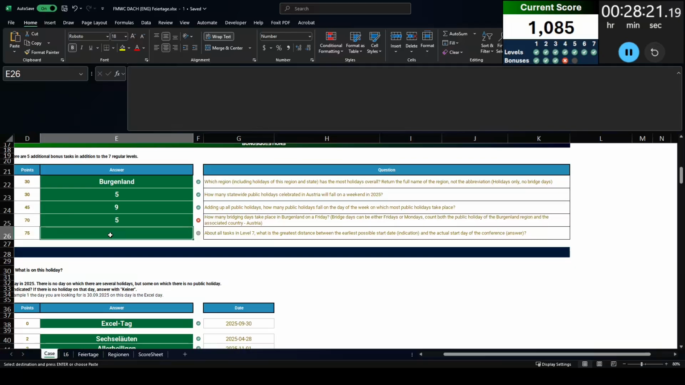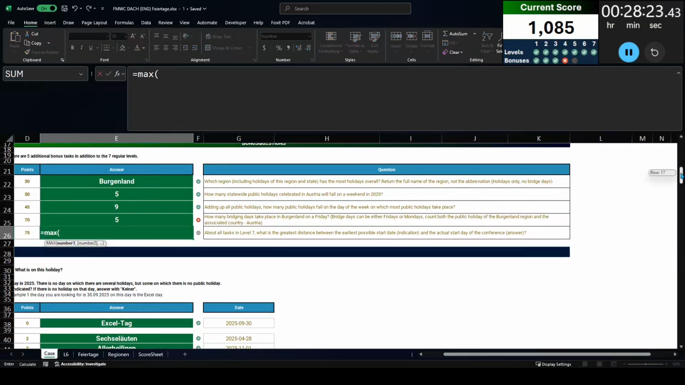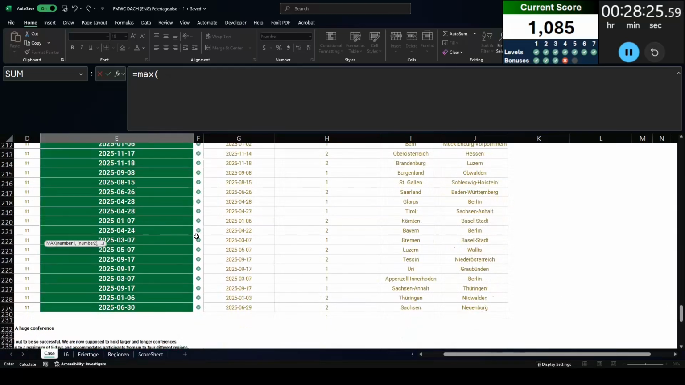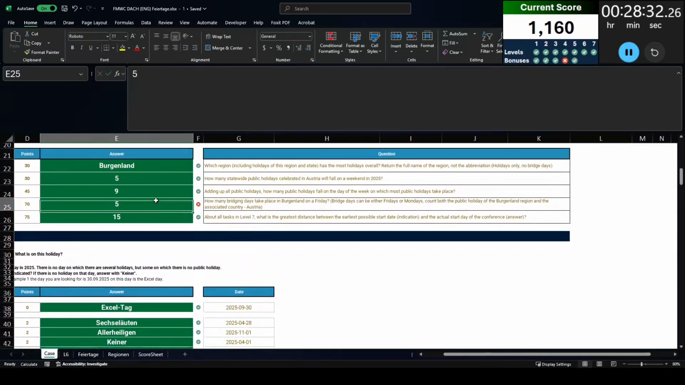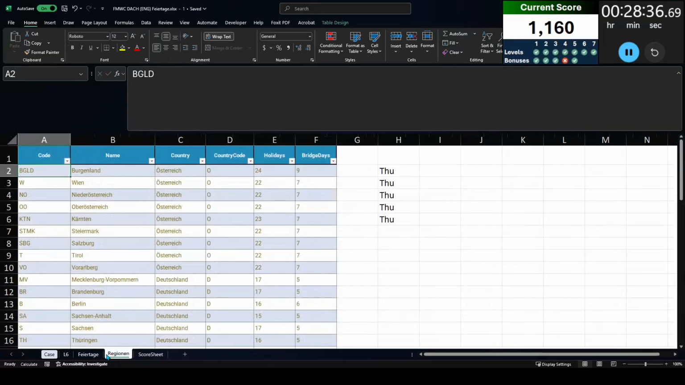Bonus 5, about all tasks in level 7, what's the greatest distance between the earliest possible start date and the date that they have requested? Now, fortunately, this one is easier. I'm going to take the maximum of the difference between these two dates. I see 15 days is the answer. Let's go back to bonus 4.